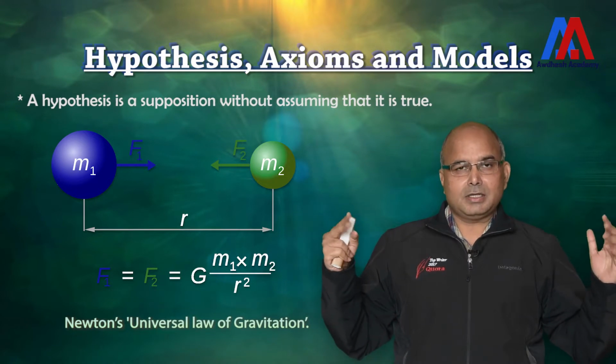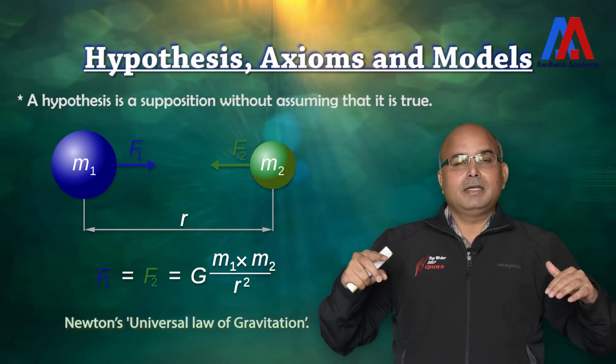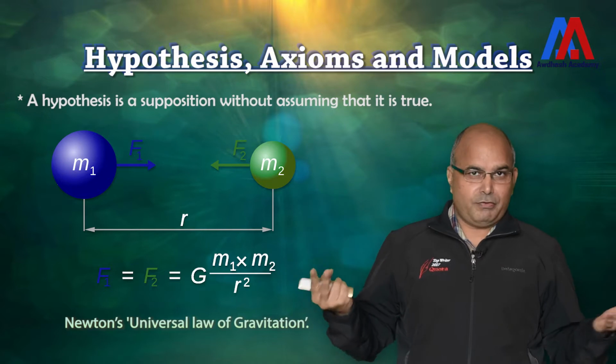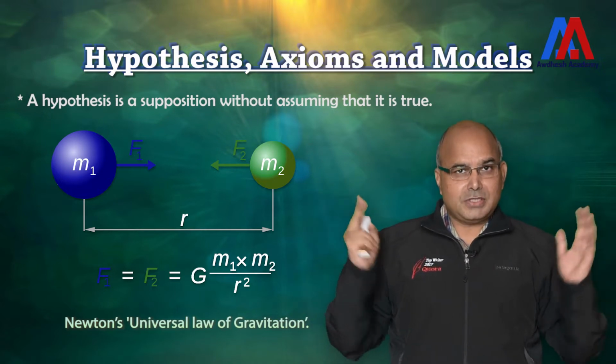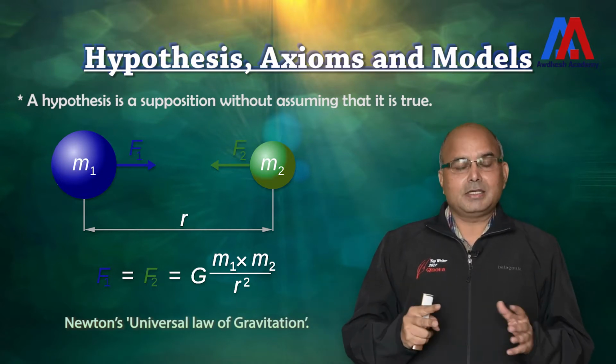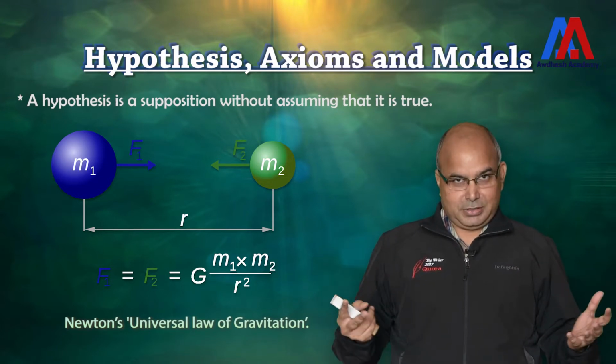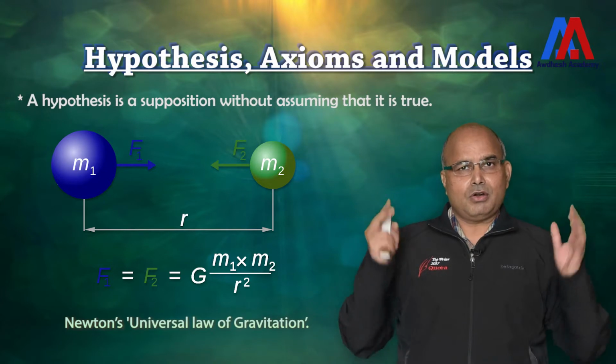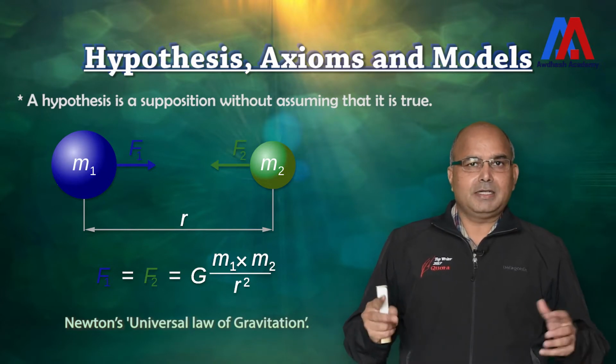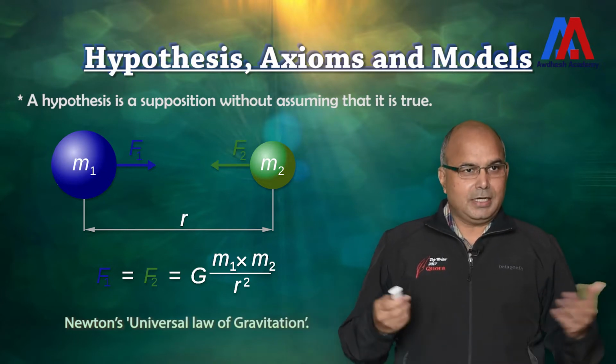This is what he presumed and created. He has not proven it. But when this was tested, it was found to be correct in every case, and that is why it is a valid hypothesis. So a hypothesis is something you are not going to prove, but if somebody disproves it, then it is rejected. That is a very important thing.